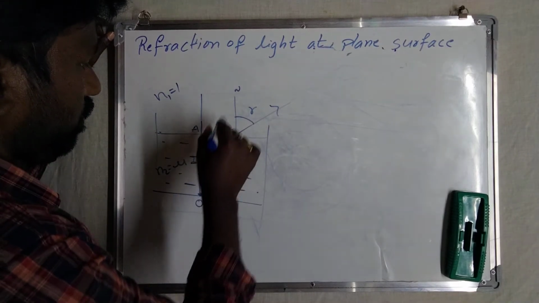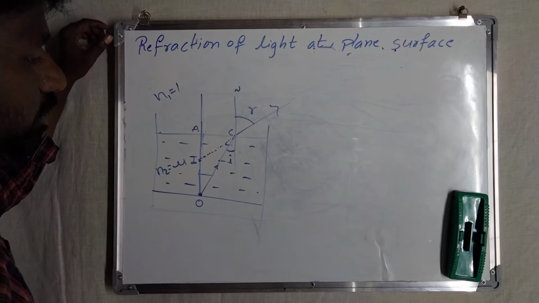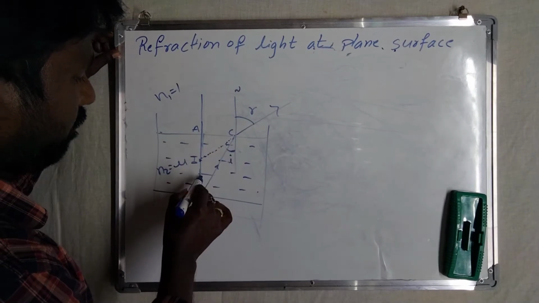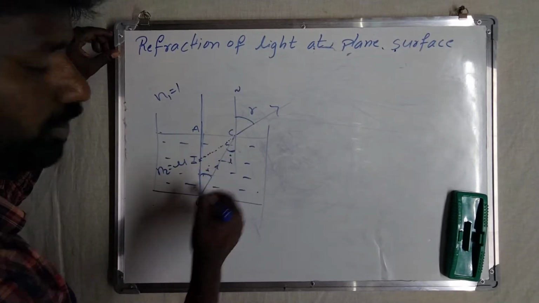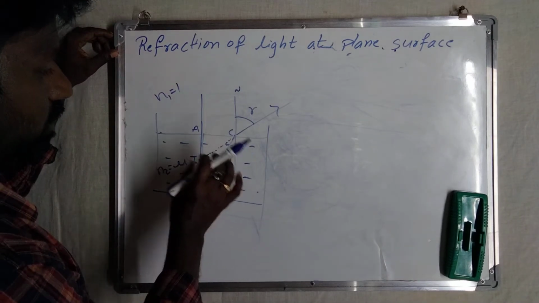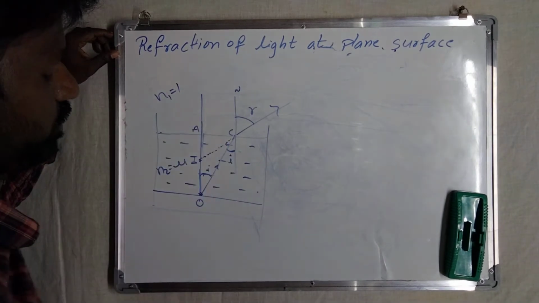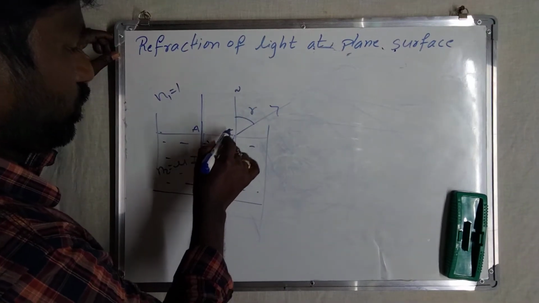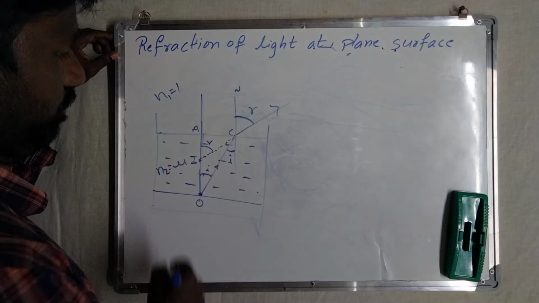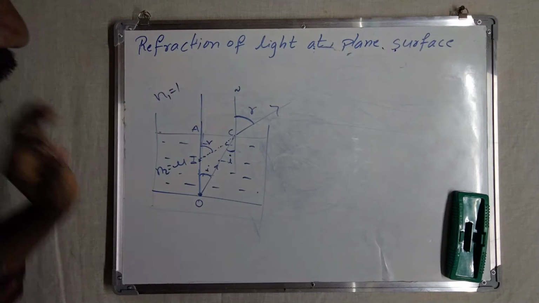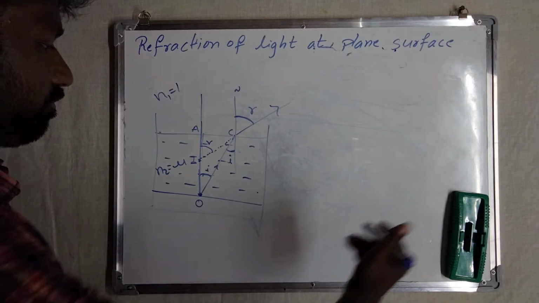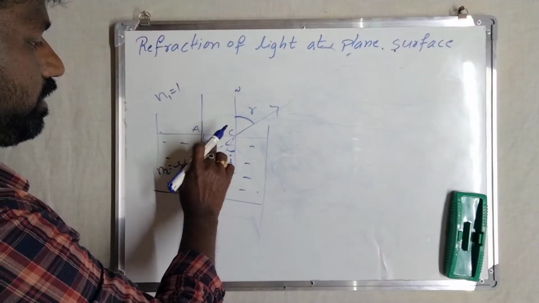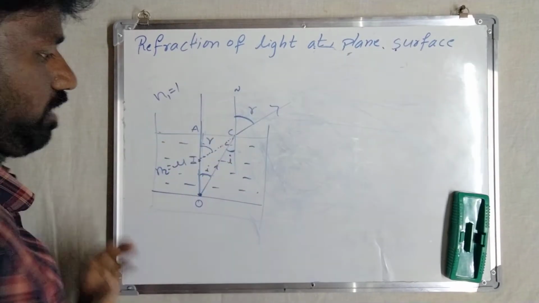Here you can see these two are normals, and they are parallel to each other. So whatever angle is here, the same angle will be there for this one. These two are opposite interior angles, and opposite interior angles are equal. So if it is I here, then this is also I. Whatever the angle here, the same angle will be there, and these two are also opposite interior angles. These two are parallel lines, so whatever angle is here, the same angle will be there over here also. Here and here we call it R.